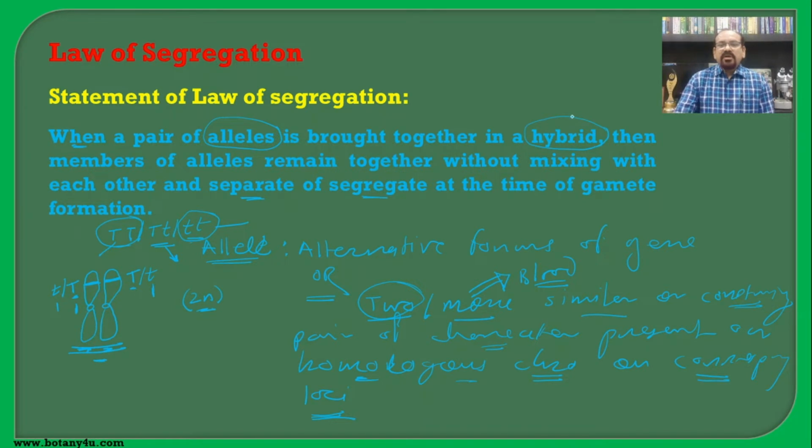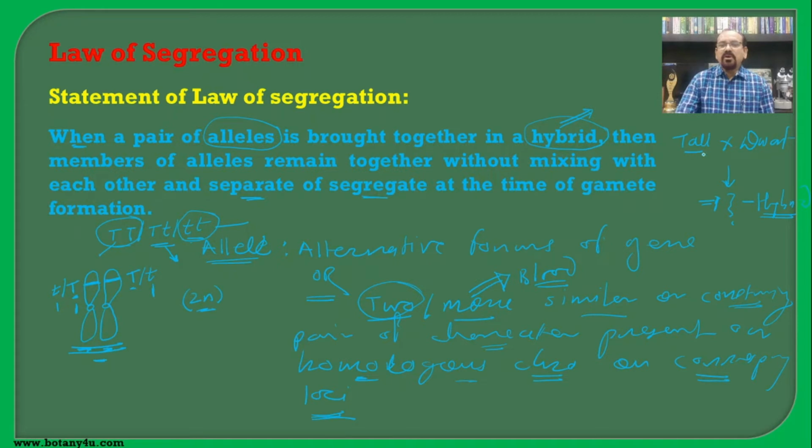Then what is meant by the hybrid? Say for example, if one plant is a tall plant, when it is crossed with a dwarf plant, then the resulting organism that will be formed by this combination of organisms is considered as a hybrid.